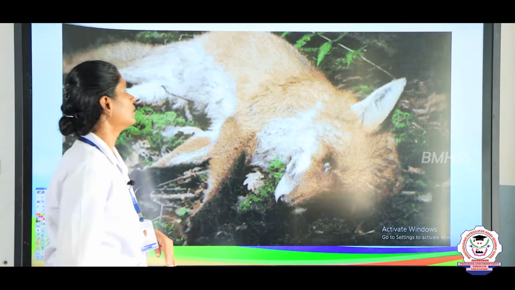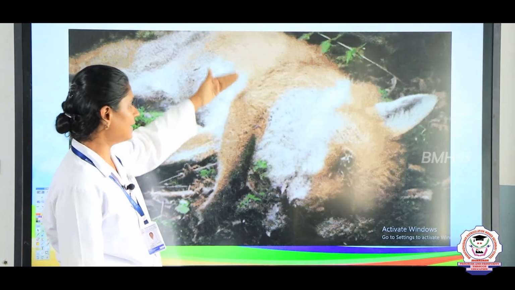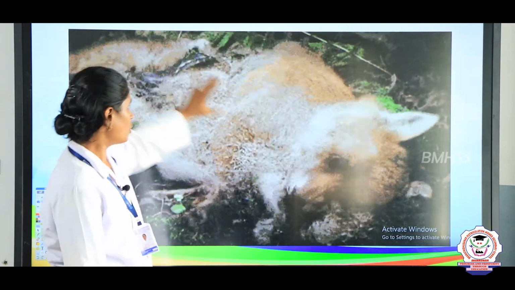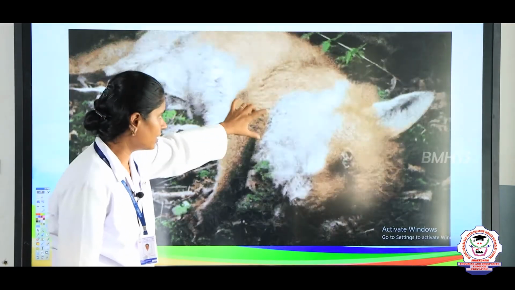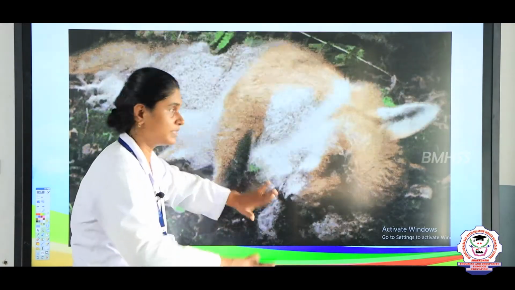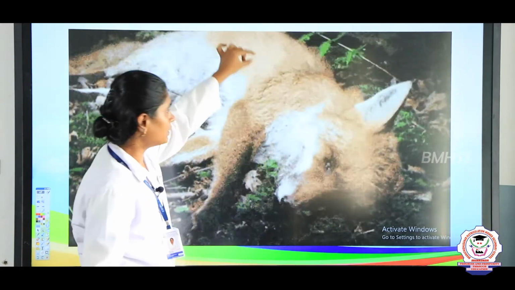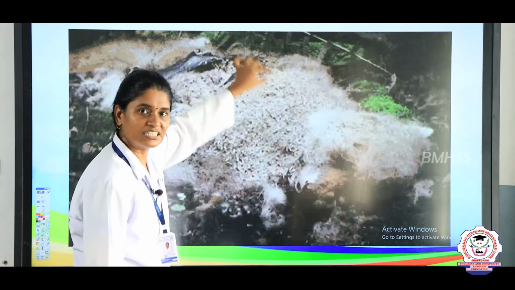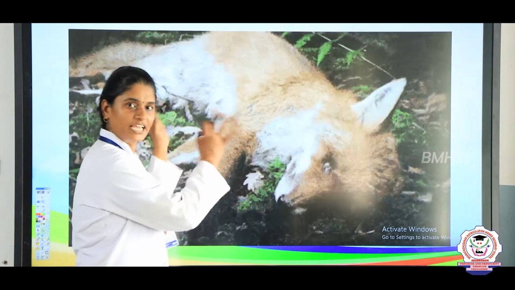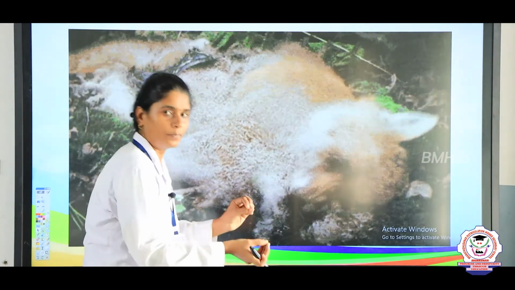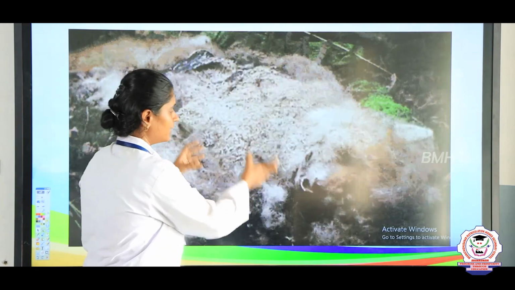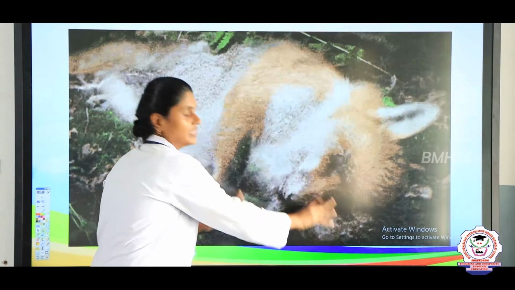Okay. So, here you can see the dead fox. The dead fox is decomposing because of the bacteria and the fungi, and the fox is completely decomposed. So, thereby what happens? The carbon, the minerals, all the vitamins present inside the body of the fox, the bacteria and fungi change into minerals, essential compounds, and these essential compounds and minerals are mixed with the soil.